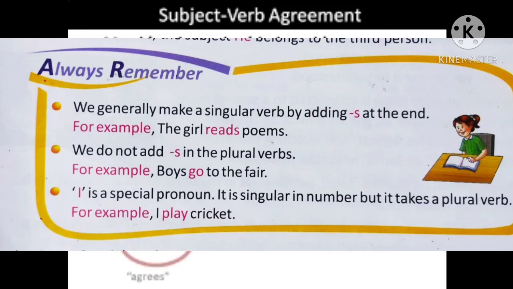I is a special pronoun. It is singular in number, but it takes a plural verb. For example, I play cricket. The subject I belongs to the first person. That's why I takes a plural form.